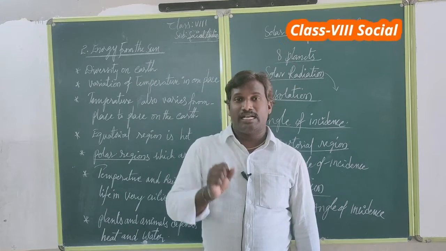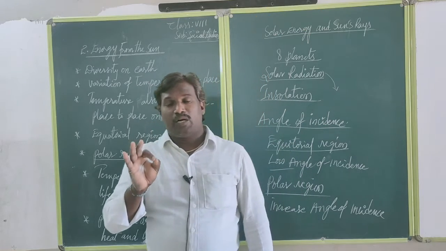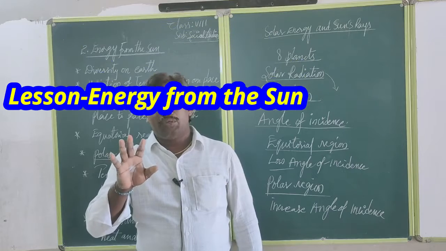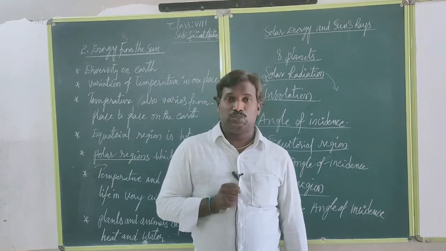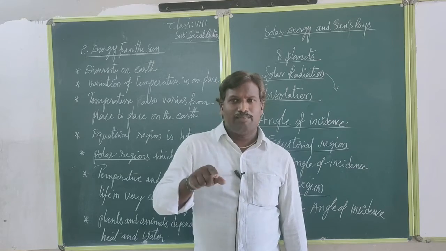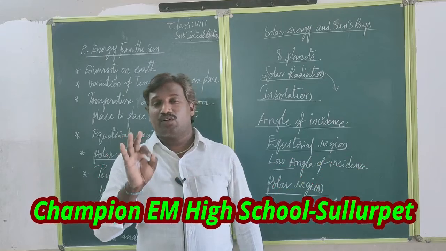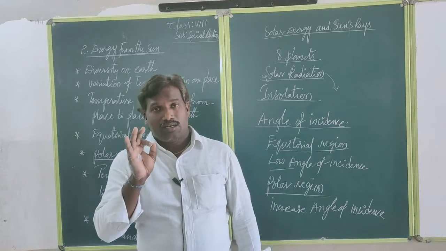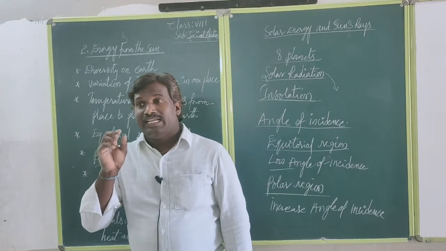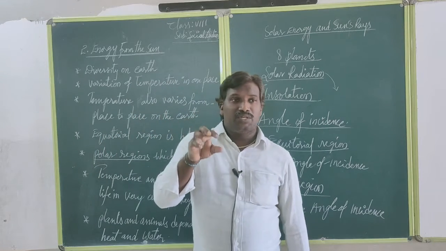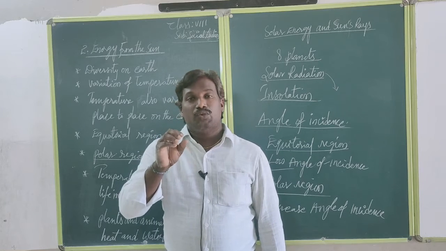In that area at 45 degrees, I mean northern Japan, 75 units of sun rays are received. At the same time, at the polar circle, which is 66 and a half degrees, either north or south, they receive only 50 units.